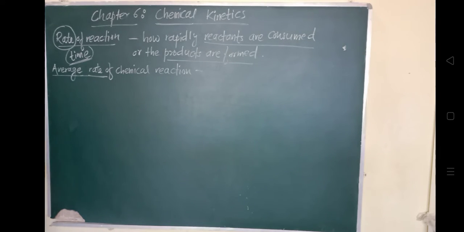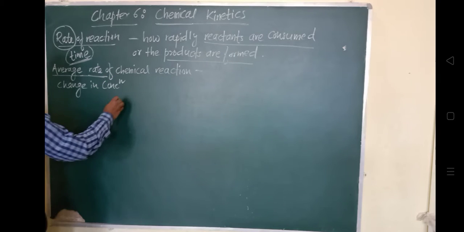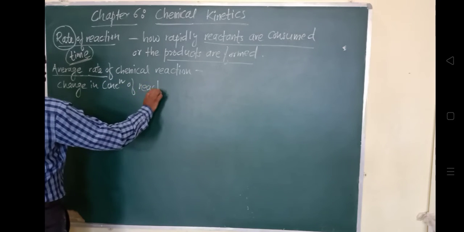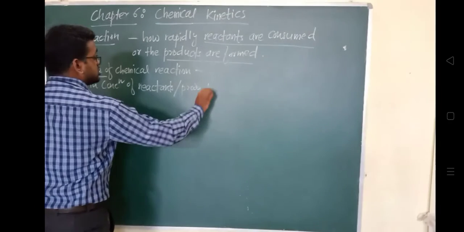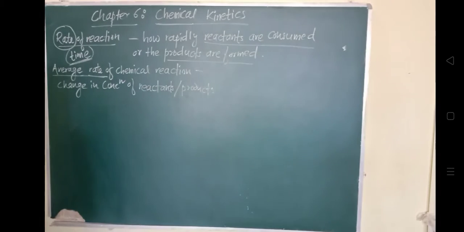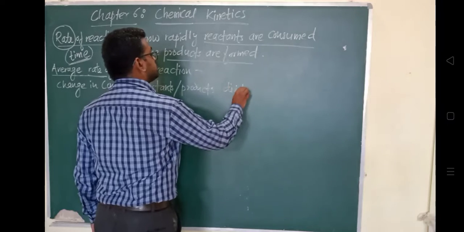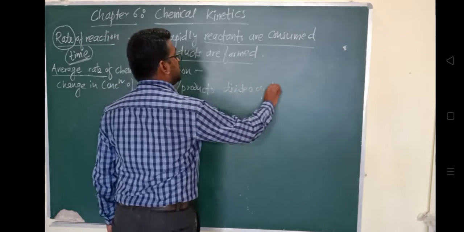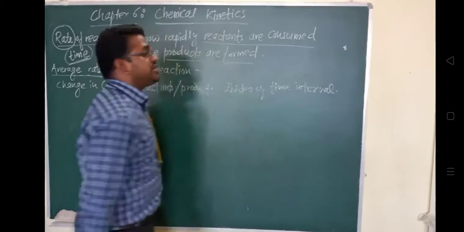Okay, so change in concentration, this is very important. Change in concentration of a reactant or reactants and the products, but on what basis? On time basis. Product divided by time interval. This is very important, divided by time interval, because whenever we calculate the rate of any quantity, it is with respect to some time interval.